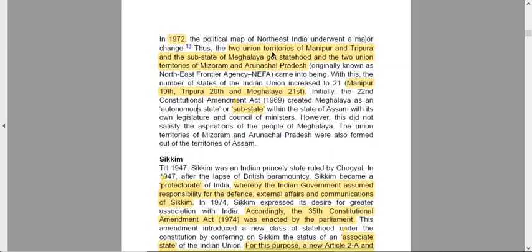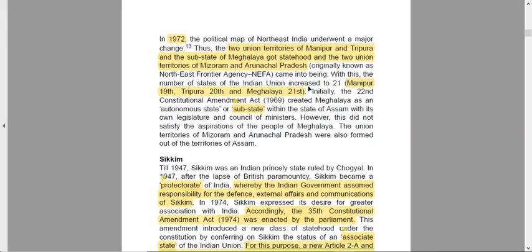In 1972, the political map of Northeast India underwent a major change. The two union territories of Manipur and Tripura and the substate of Meghalaya got statehood, and the union territories of Mizoram and Arunachal Pradesh, originally known as NEFA, the North-East Frontier Agency, came into being. A substate was completely new to us. That is why a constitutional amendment had to be made for this, because it was not mentioned in our constitution at all.